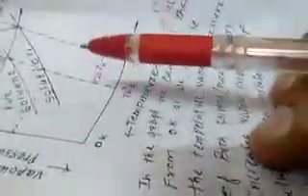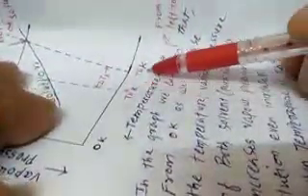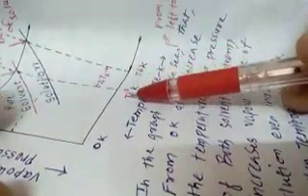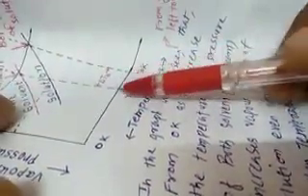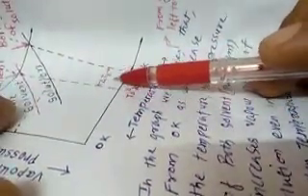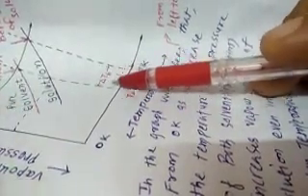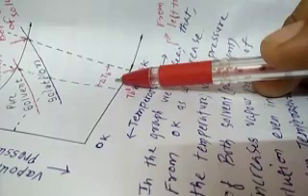Now you can understand that the difference between this TB, the boiling point of the solution, and TB0, the boiling point of the pure solvent, is known as delta TB. And this delta TB is known as the elevation in boiling point.